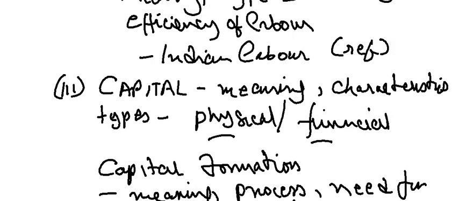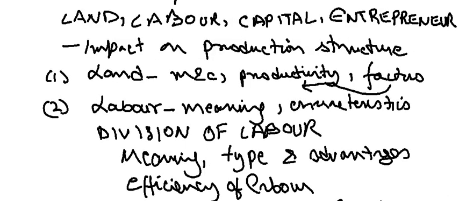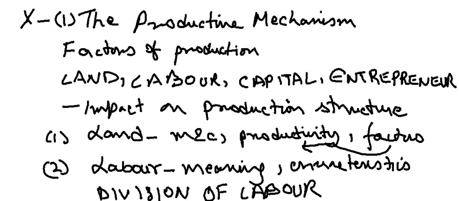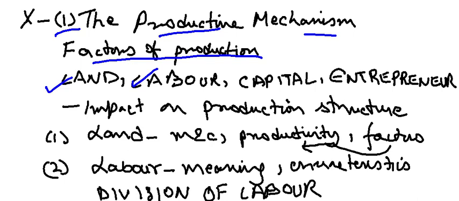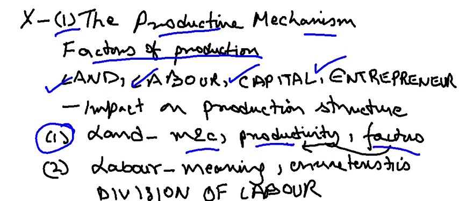What is important is that when you study these factors of production, you have to know how one differs from the other. Let me go back to what we have just discussed. This is the first part of your class 10 syllabus, the productive mechanism. This means you have to study factors of production, where you have land, labor, capital, and entrepreneur. Under land, we have to study meaning and characteristics, productivity, and factors affecting productivity.